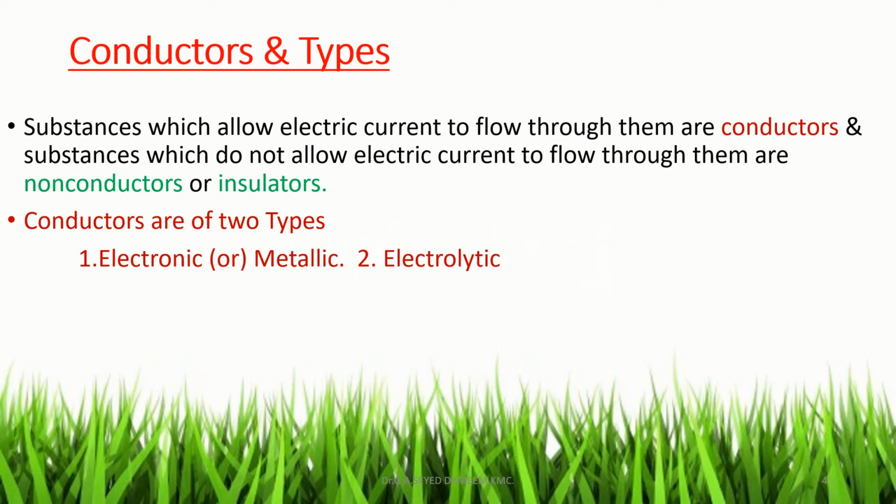Conductors and types of conductors. Substances which allow electric current to flow through them are conductors, and substances which do not allow electric current to flow through them are non-conductors or insulators. And conductors are of two types. One is electronic or metallic. Another one is electrolytic conductors. The difference between electronic or metallic and electrolytic conductors is discussed in the next slide.